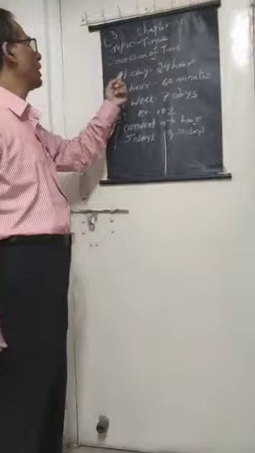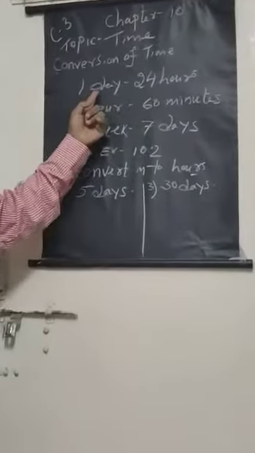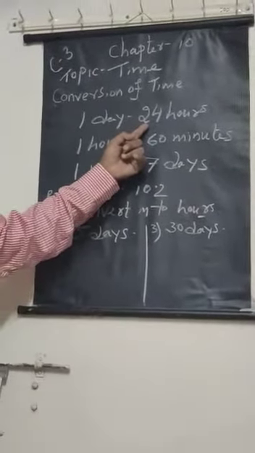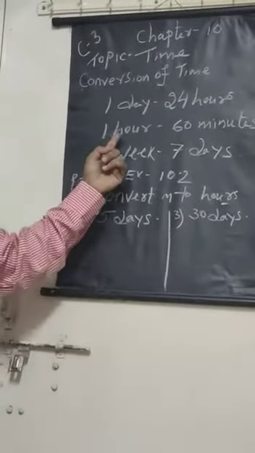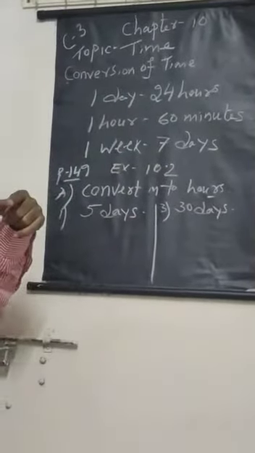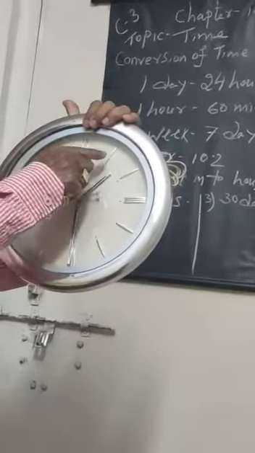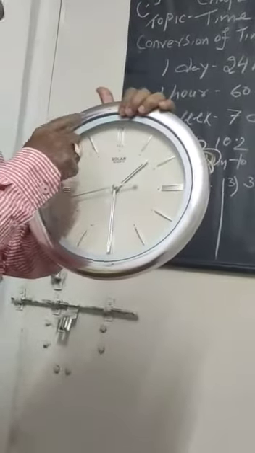60 minutes. So children, now conversion of time. Just now I was telling, 1 day how many hours? You also write in your notebook. 1 day 24 hours. 1 hour 60 minutes. How 60 minutes is shown in the clock: again you see this clock. From 12 you count it. How many digits are here? 12 numbers are there.